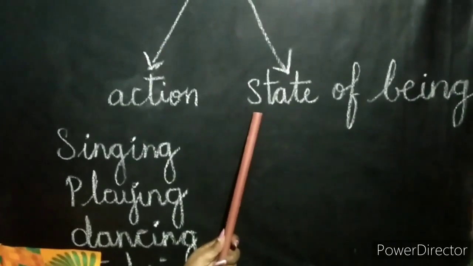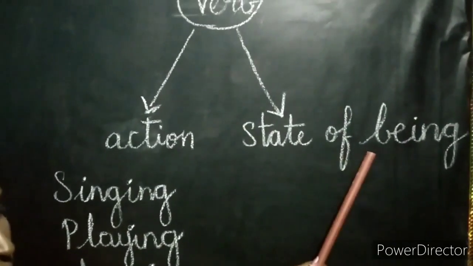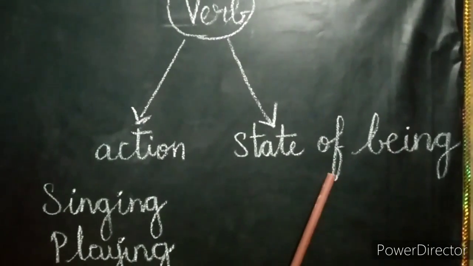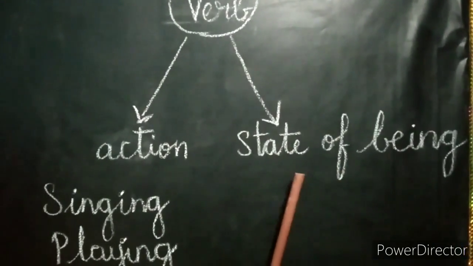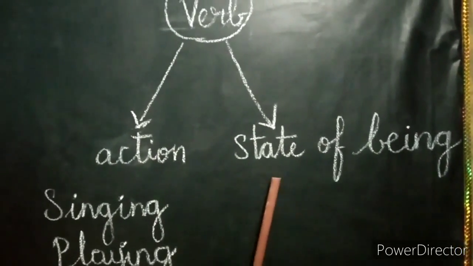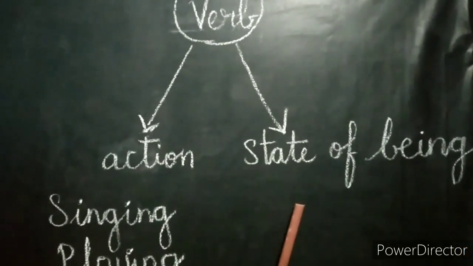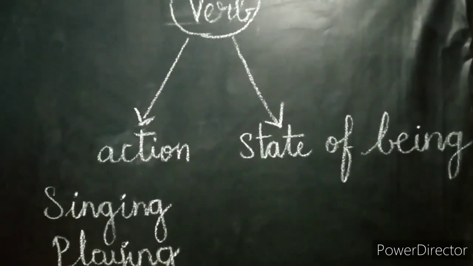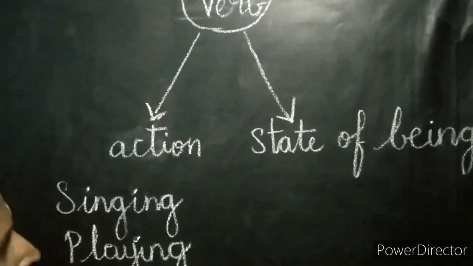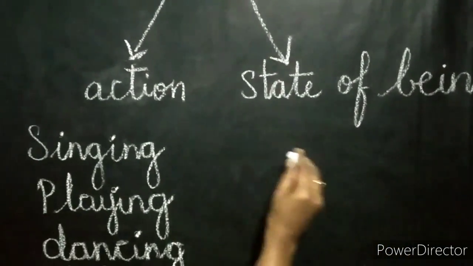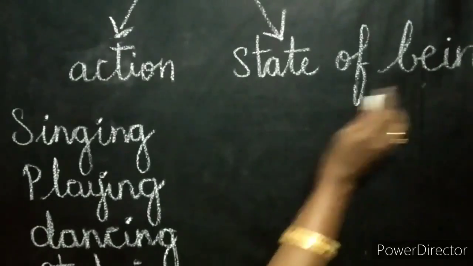Now we'll see about the state of being verb. What do you mean by state of being verb? A state of being verb tells you when and where someone or something exists. State of being verbs are formed from the verb to be. Now see students, the state of being verbs are divided into 8 parts. What are the state of being verbs?